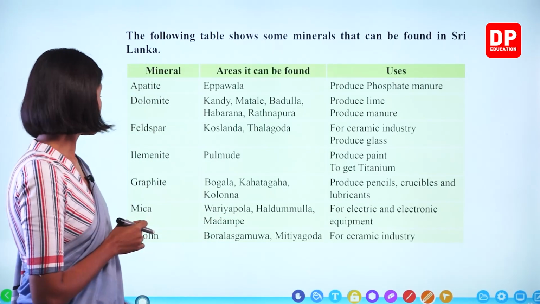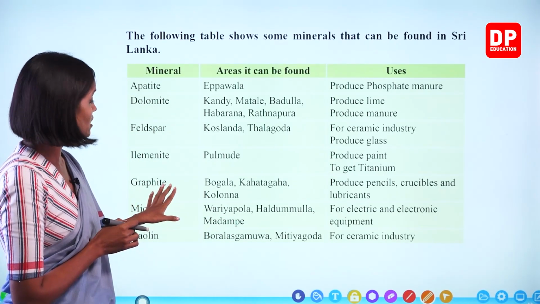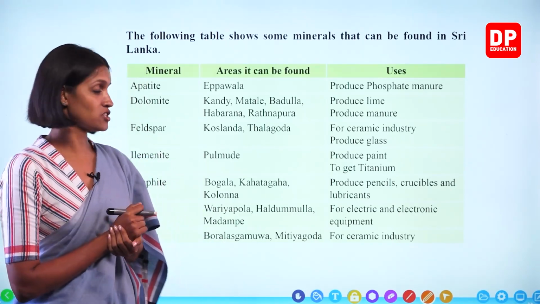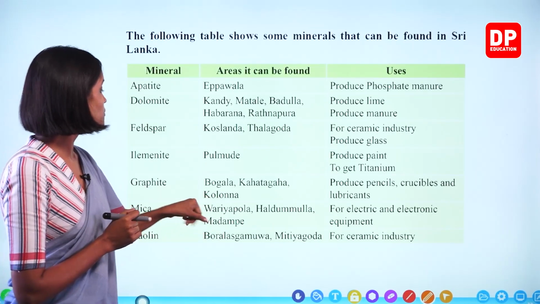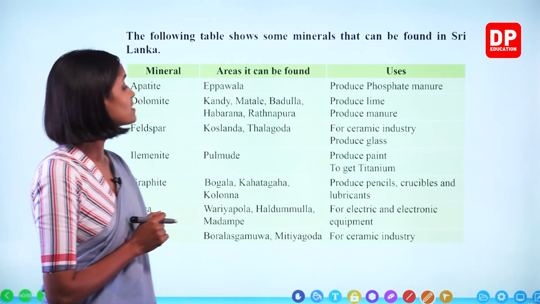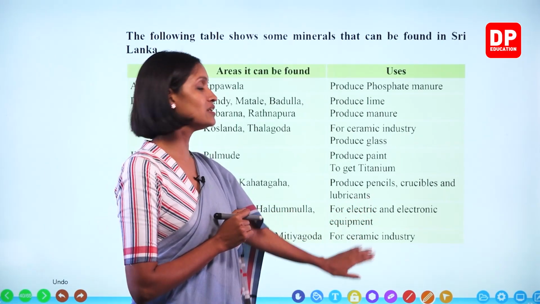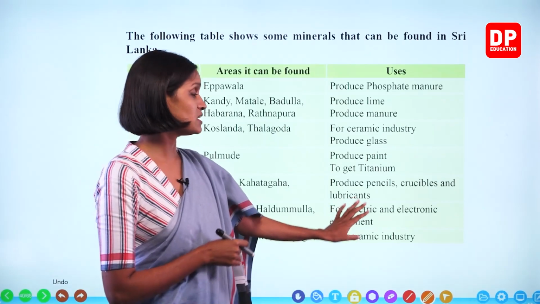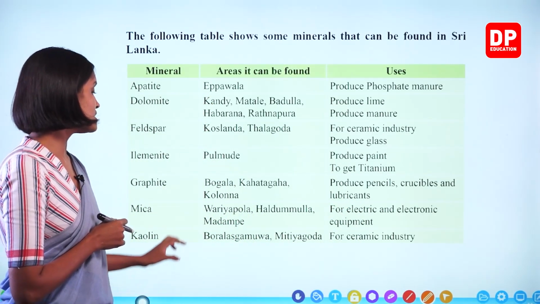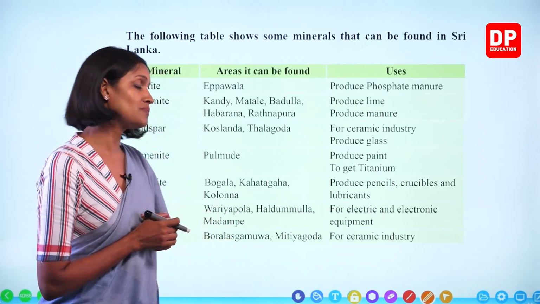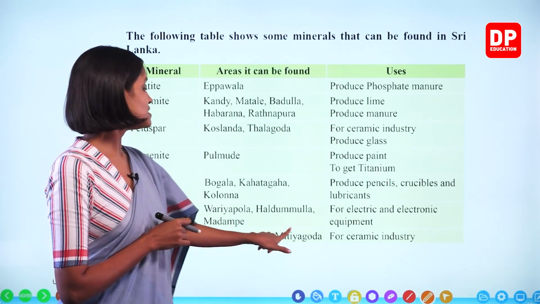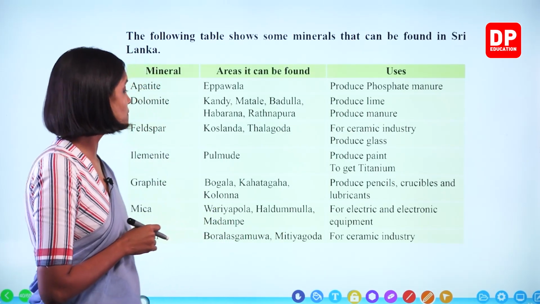Okay? Mica. Mica is that structure we observed as a sheet-like structure. Okay? Mica can be found in Wariyapola, Haldummulla, Madampe-like places. Okay, what are the uses? For electric and electronic equipment. To make circuits, sometimes we need mica. Okay? So, kaolin. Kaolin is a type of clay. It is used in the ceramic industry. Okay, kaolin can be found in Boralesgamuwa, Meetiyagoda-like places. Okay?